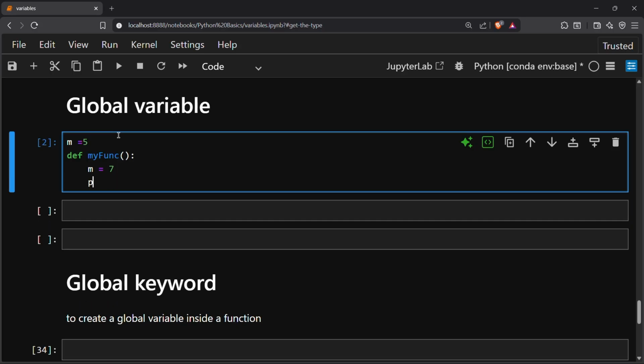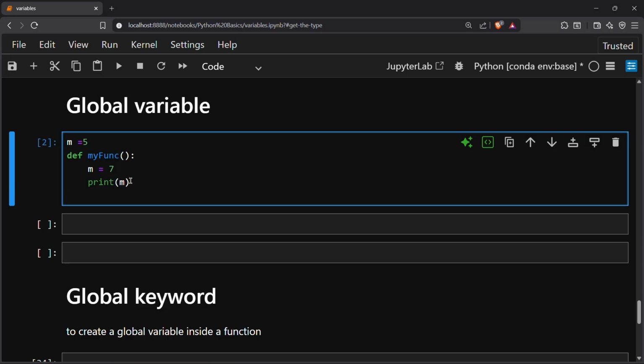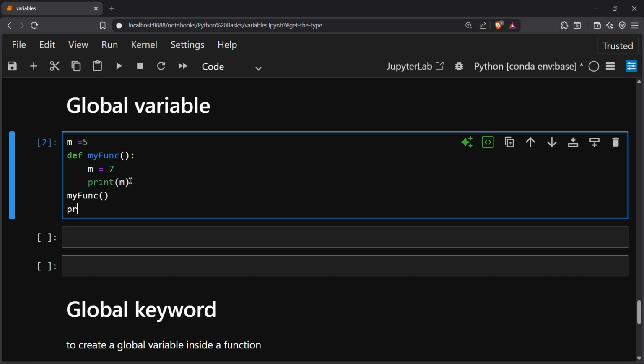As I print m here, this will print 7 instead of 5, and I will call this function here, my function. If you can see, it's the same name. Okay, and now I'll print the m here.